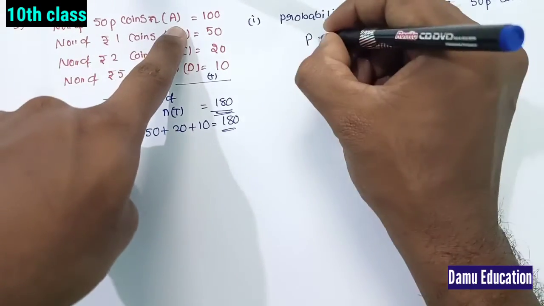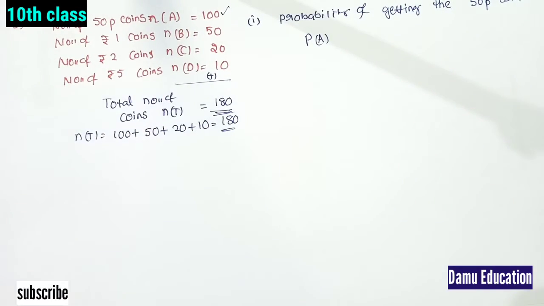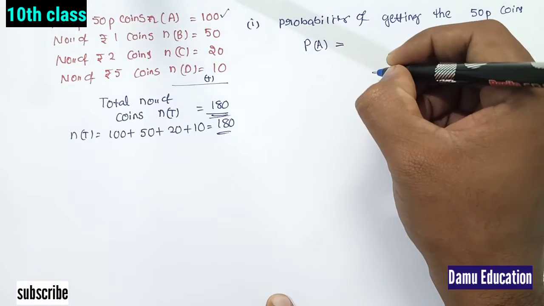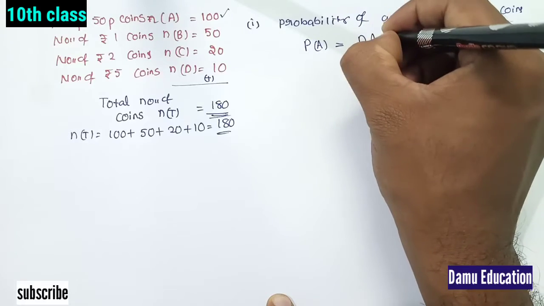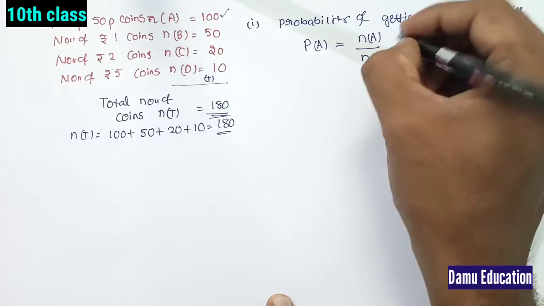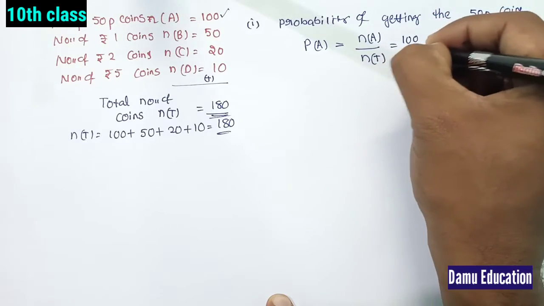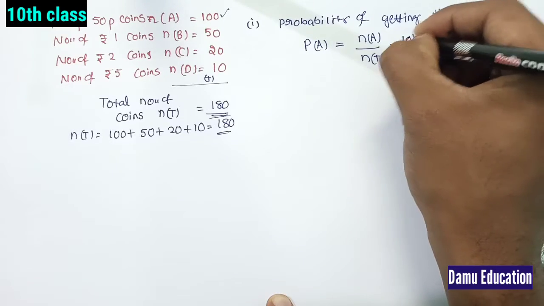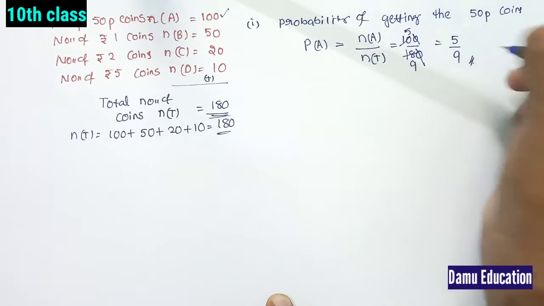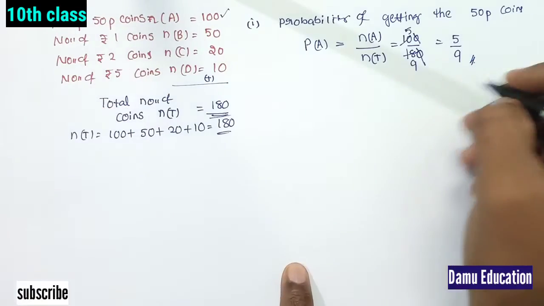Here 50 paise is A, so we need probability of A. That will be equal to n of A by n of T, the number of 50 paise coins by the total number of coins. So that is 100 by 180. The zeros cancel, 2 fives are 10 and 2 nines are 18, so we get 5 by 9. 5 by 9 is the probability of getting a 50 paise coin.